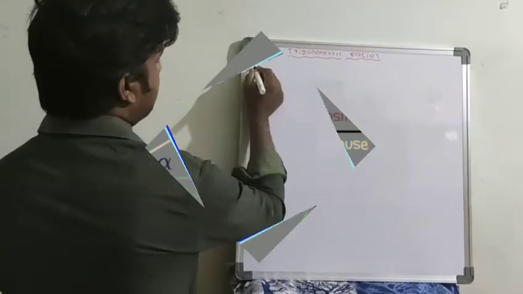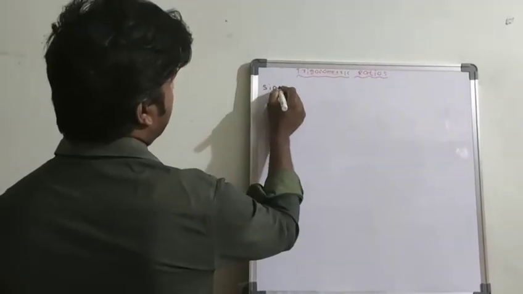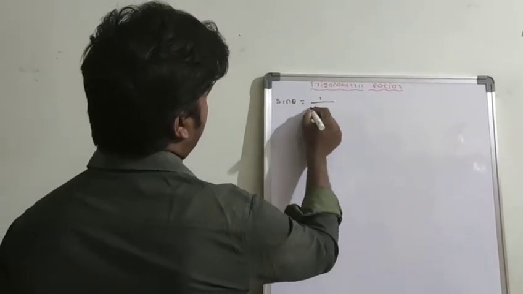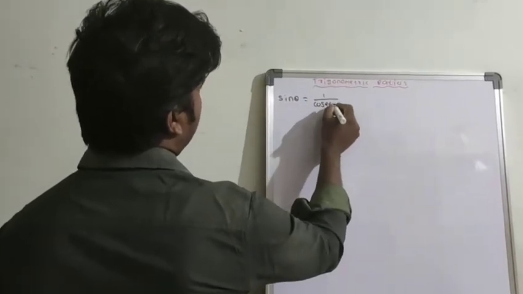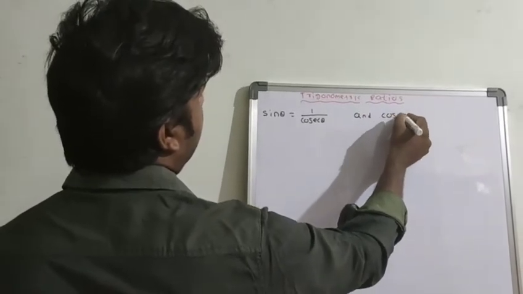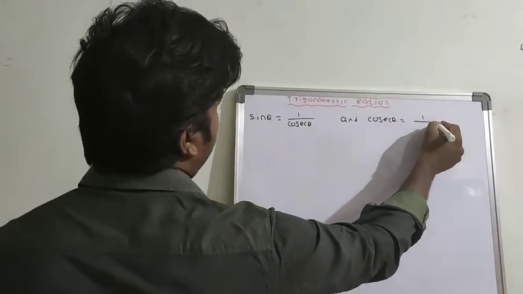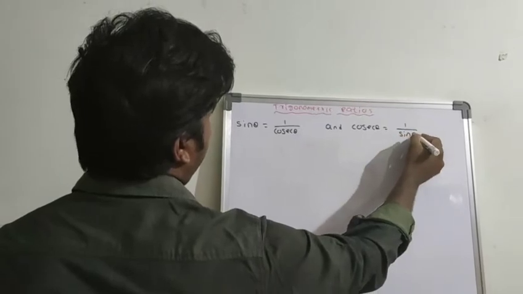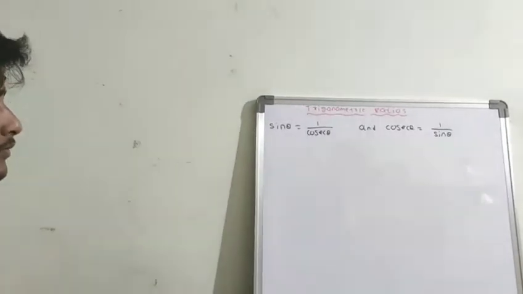Next, one more important condition. Sin theta equal to 1 by cosecant theta, and cosecant theta equal to 1 by sin theta. These two are reciprocal to each other.